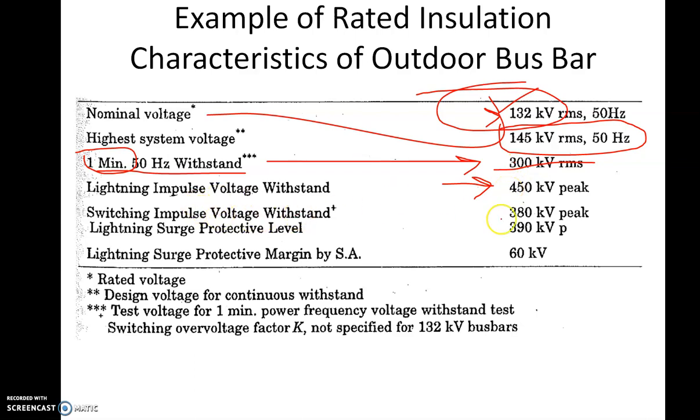Switching impulse voltage withstand can be 380 kV peak. This will be on the waveform of 250 microsecond by 2500 microsecond. Okay, so this is how you can design the insulation. This is just an example.